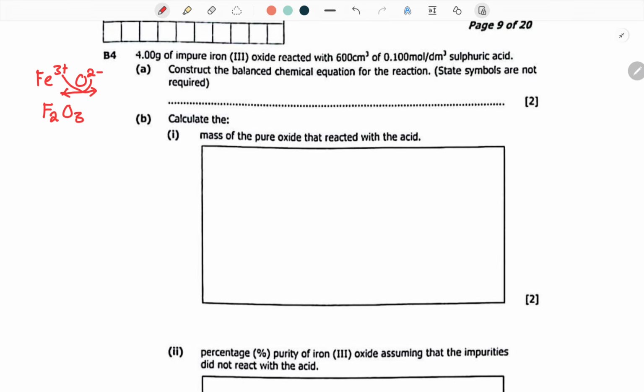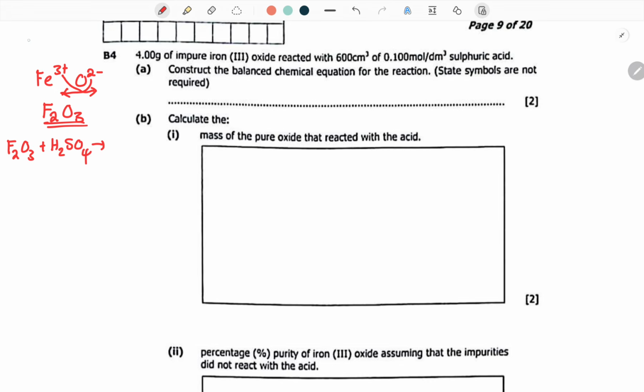So iron 3 oxide reacting with sulfuric acid. What is going to be formed? Of course you're going to form iron sulfate. How is iron sulfate going to look?